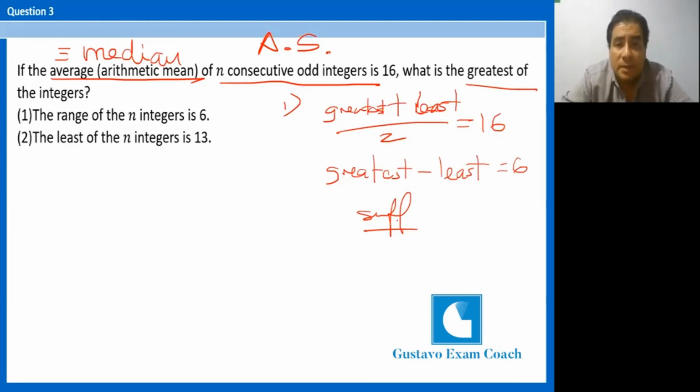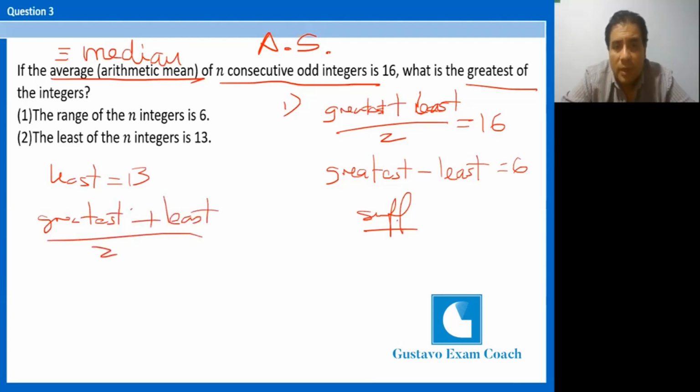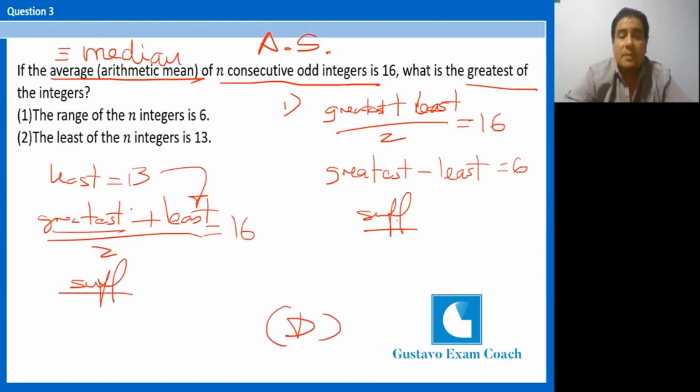In number 2, the least of the n integers is 13. So you have the least is 13, and you know that the greatest plus the least over 2 equals 16. Again, you have the value of the greatest after substituting the least here. Okay, sufficient as well. Option D is the answer choice.